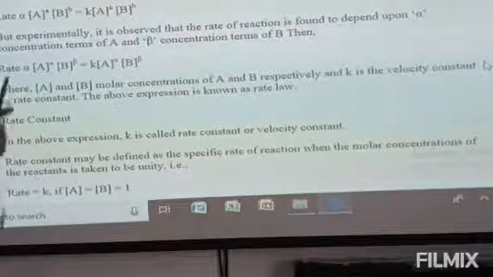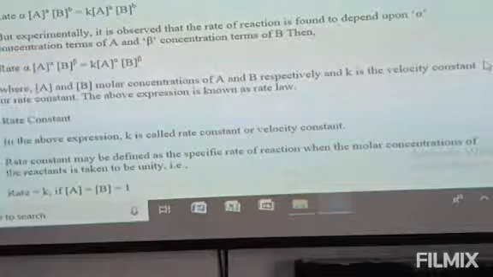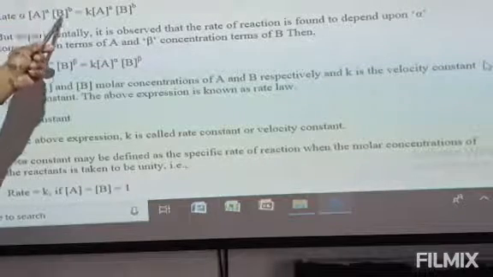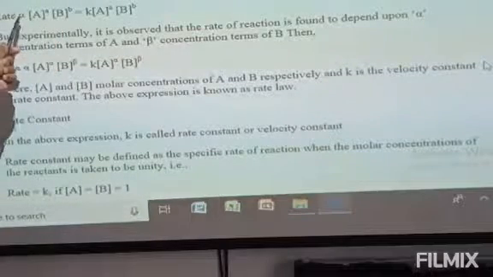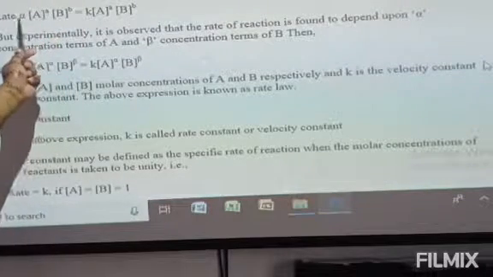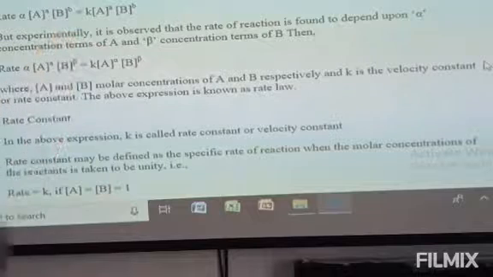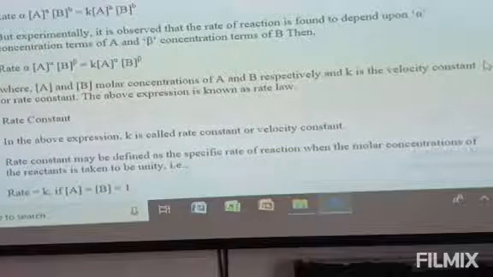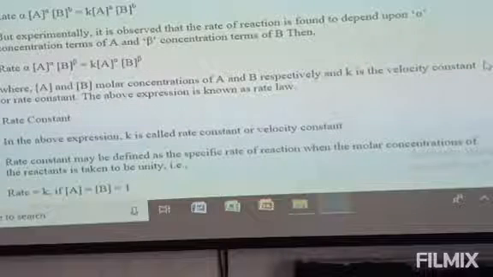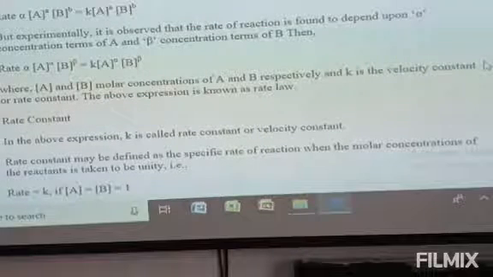This is what we have according to the rate law equation. So, we have concentration of A here, concentration of B here. If you want to convert this proportionality into an equality, then you need to put a constant K. So, rate is equal to K, concentration of A to the power a, concentration of B to the power b.